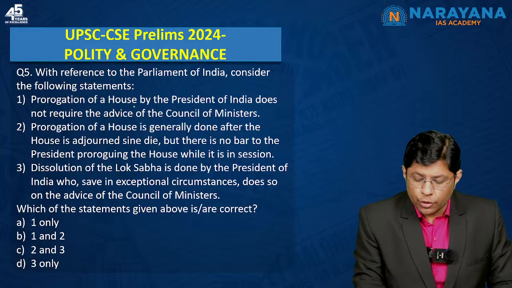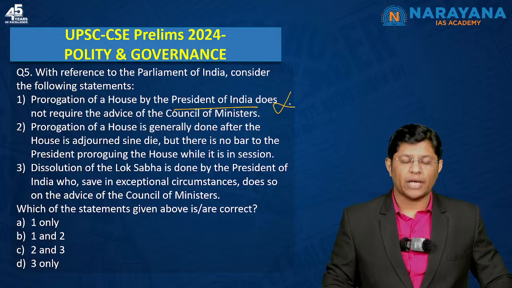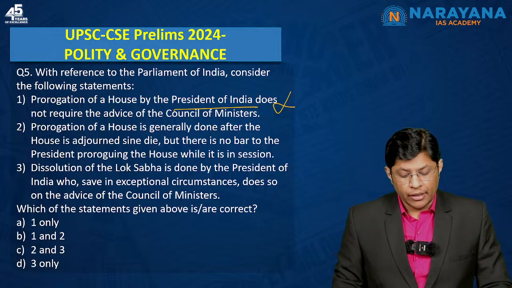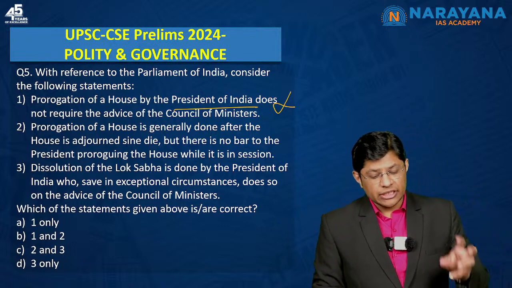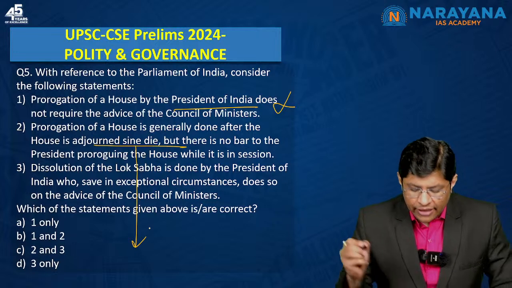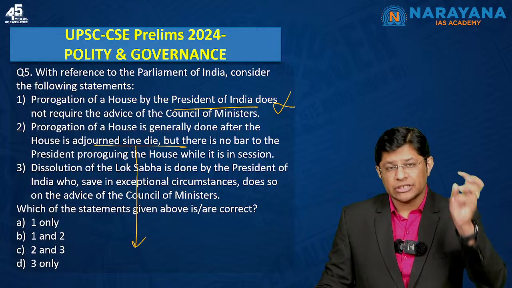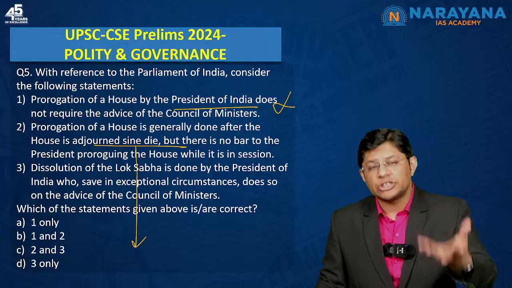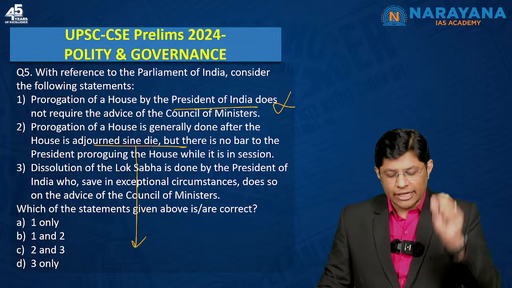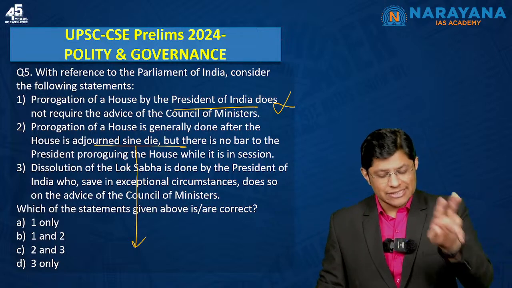So yeah, the prorogation of a house by the President does not require the advice. This is incorrect. It requires the advice of the Council of Ministers, right? So second statement, prorogation of a house is generally done after the house is adjourned sine die. So what is adjourned sine die? When the presiding officer terminates the sitting without mentioning the date when the house would reassemble. This is known as adjournment sine die, right?